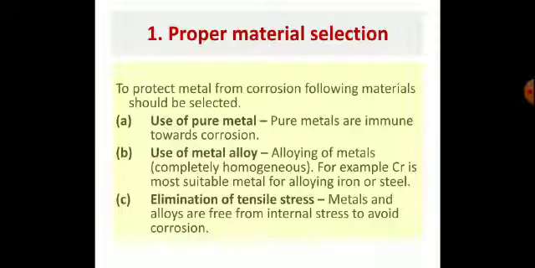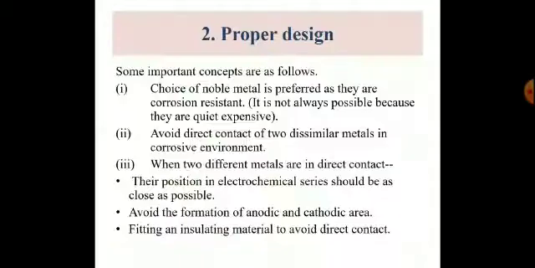A fantastic example is chromium, which is the best suitable metal for alloying iron or steel to produce chrome steel. Elimination of tensile stress: stress is the area where the anodic part is formed and metal gets corroded, so metals and alloys should be free from internal stress to avoid corrosion.